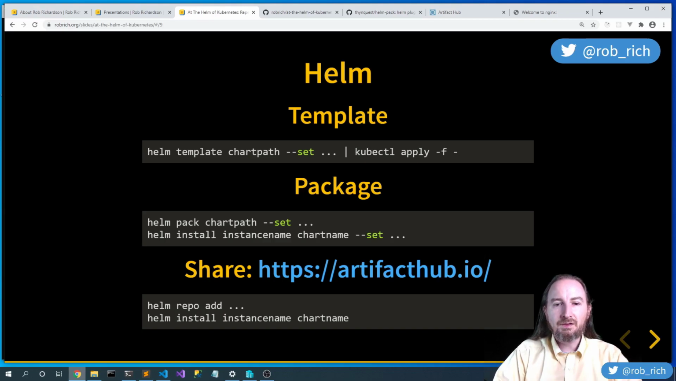And to that end, once we're on Artifacthub, we can start to consume lots of public packages. Now, Artifacthub is not a repository per se, but rather a repository of repositories. So helm repo add whatever repository actually houses this chart, and then helm install the instance name and the chart name from that repository. Template, package, and share. Helm is a really great tool for doing all of these pieces and allowing us to do really interesting things.